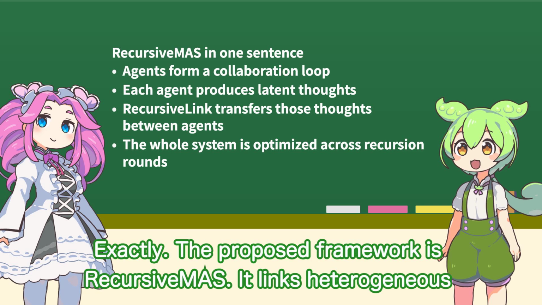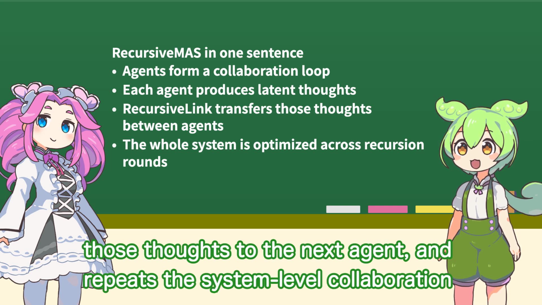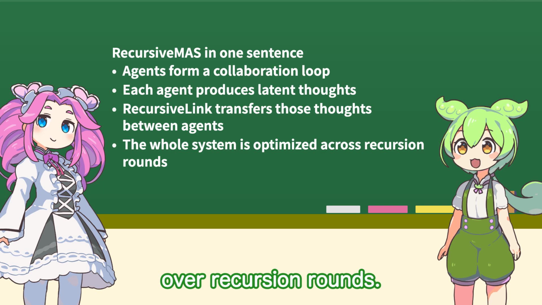Exactly. The proposed framework is Recursive MAS. It links heterogeneous agents into a loop, lets each agent generate latent thoughts, transfers those thoughts to the next agent, and repeats the system-level collaboration over recursion rounds.